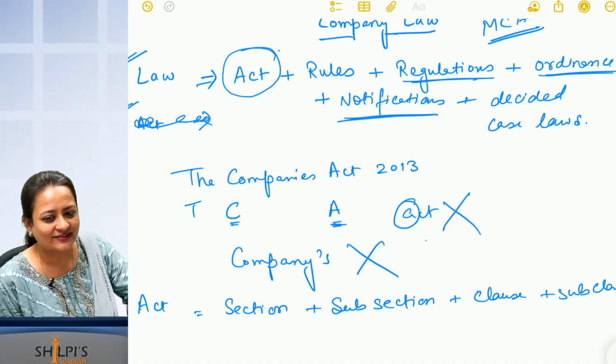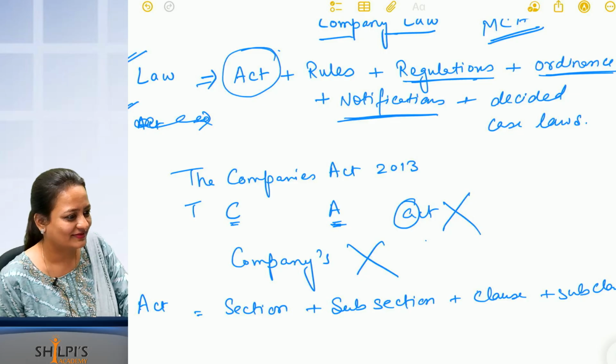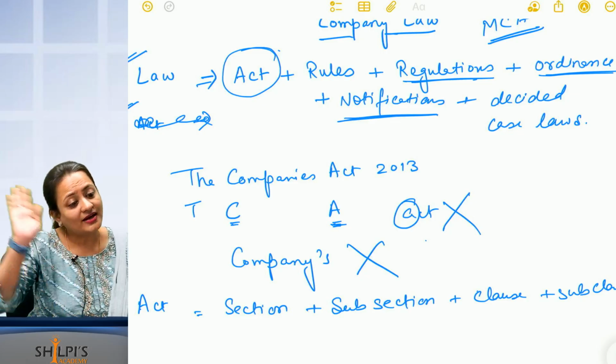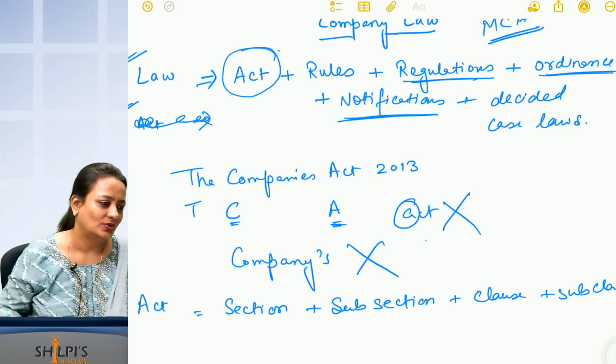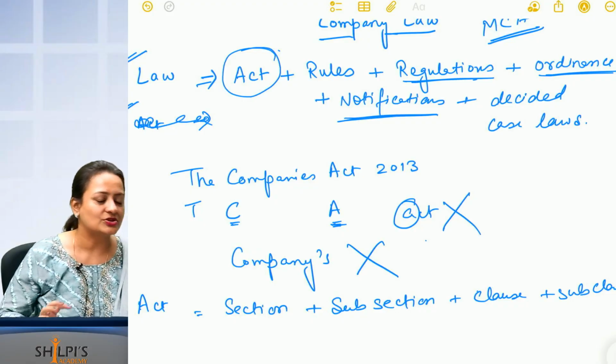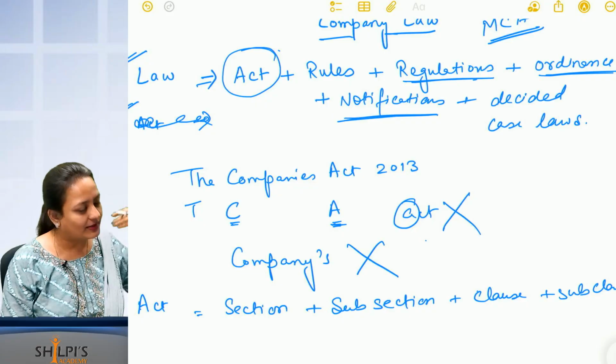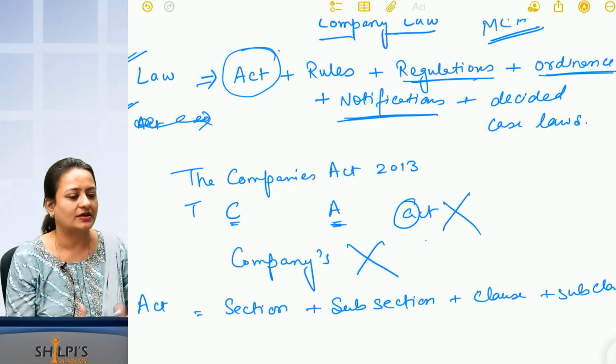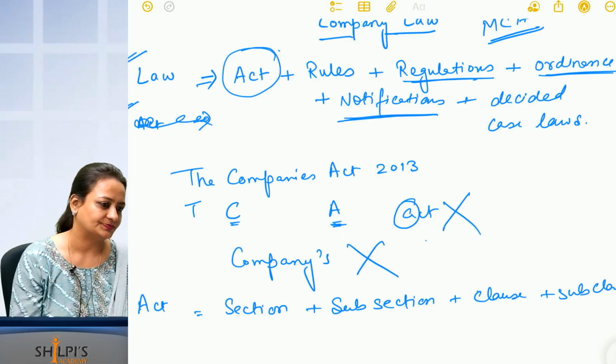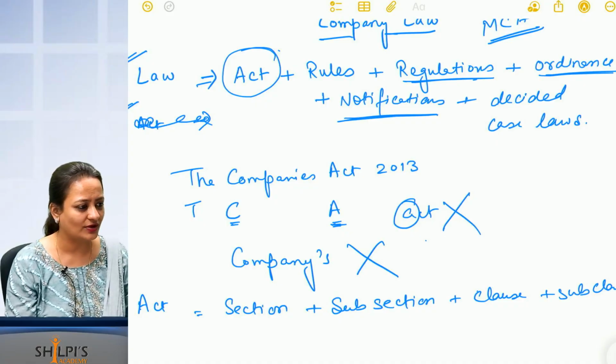Have you heard that? Yes or no? So decided case laws also help the law. Some things which are not mentioned in law, but from decided case laws we come to a certain type of conclusion. Is that okay for all?